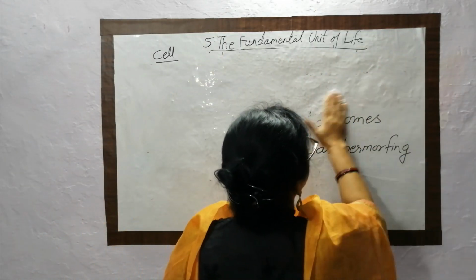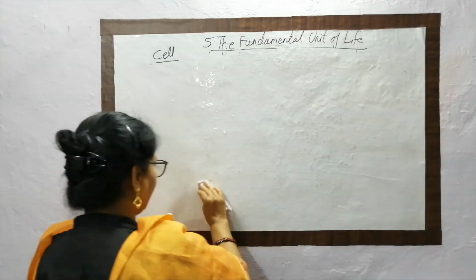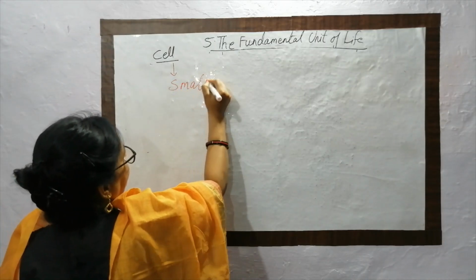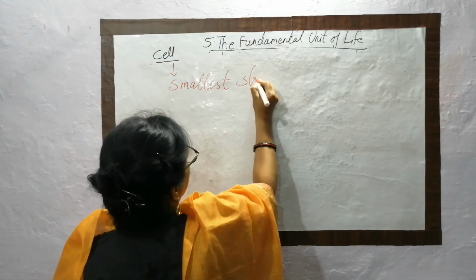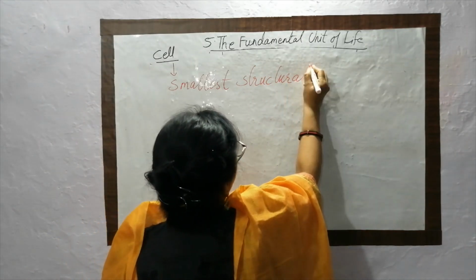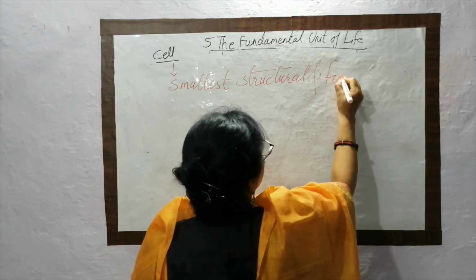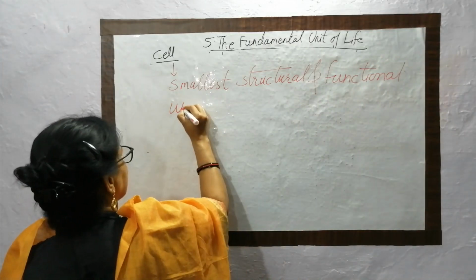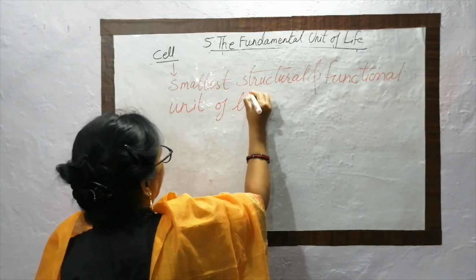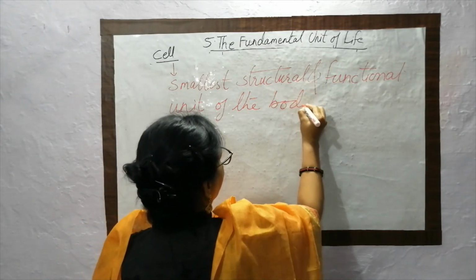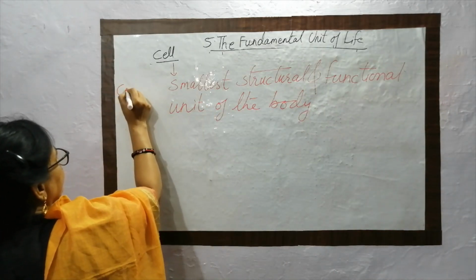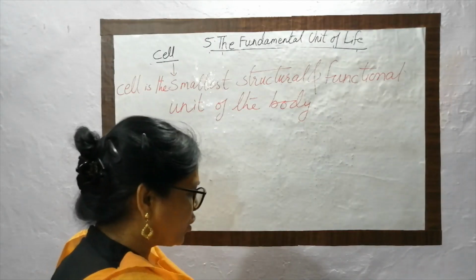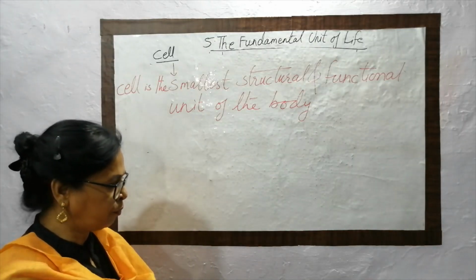Cell is the smallest, as we studied earlier, structural and functional unit of the body.